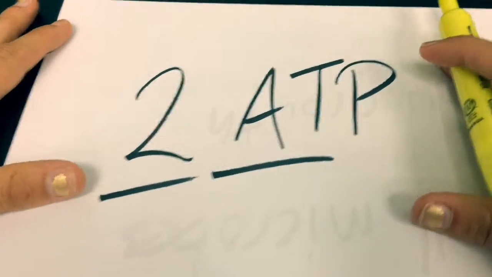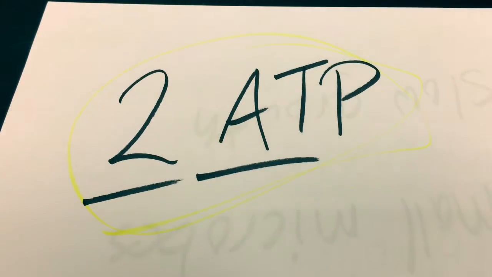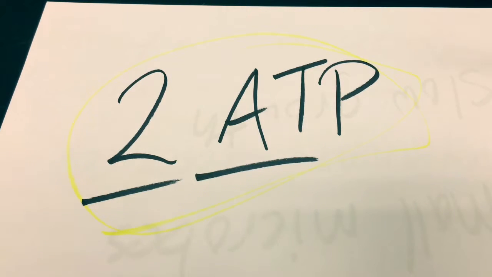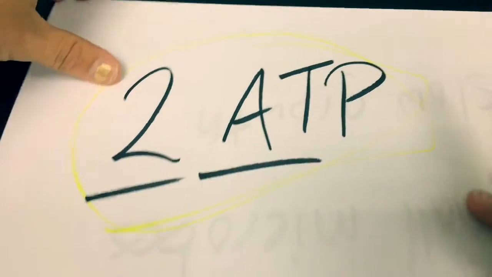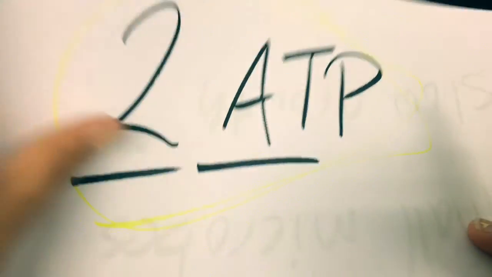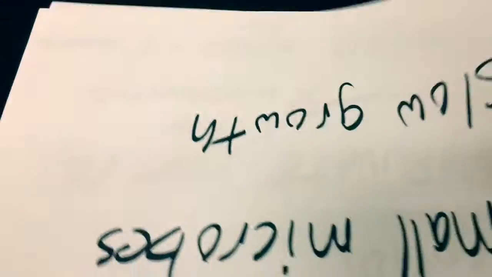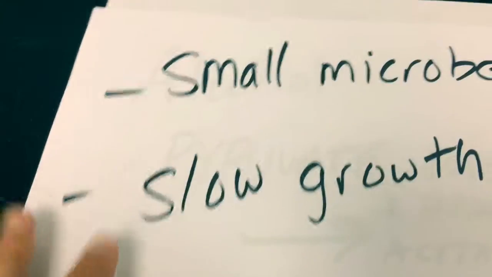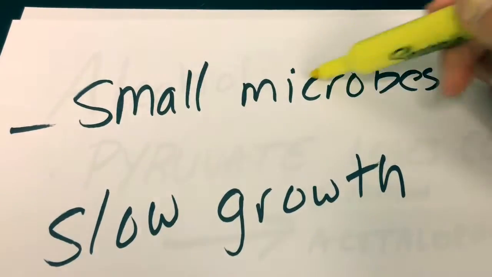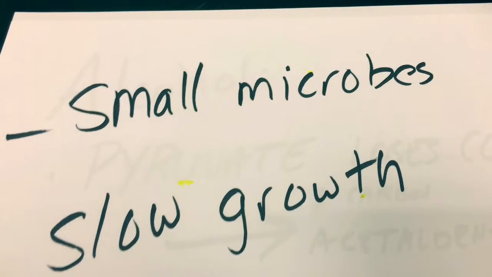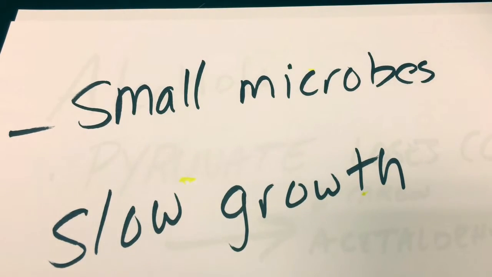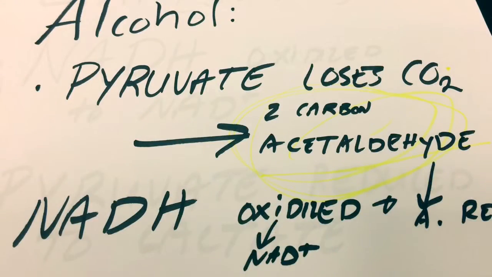The important thing to remember is that at the end of fermentation, we are only going to get the 2 ATP that were generated initially in glycolysis. Now, of course, the process continues after glycolysis, but these 2 ATP are the only energy molecules that will occur out of the entire process. So we will see fermentation happening in small microbes and generally organisms that have slower growth. Fermentation is not efficient enough to provide the energy for larger organisms.